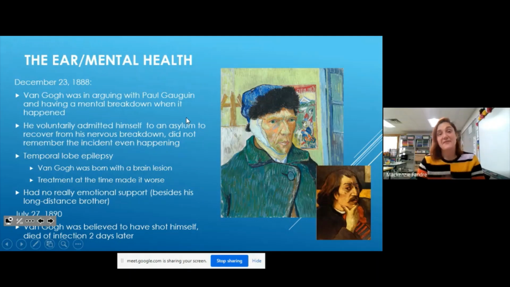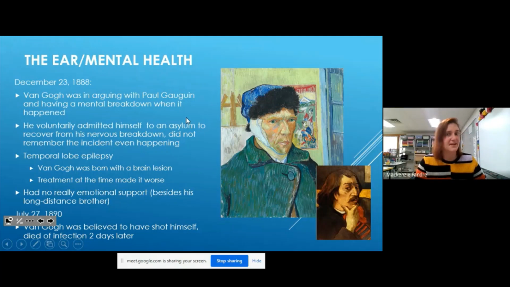Okay. So like I said, Van Gogh didn't really have that. And actually a few years after this ear incident, he was shot and he died of an infection. And some people think he shot himself, and some people thought he was accidentally shot while he was out painting. They never found a weapon, so we really can't confirm or deny how or what happened, but he passed away from a gunshot wound, which is kind of sad. So he lived kind of a sad life. He just wanted to paint these beautiful, colorful things in this kind of dark mind that he had. He was really troubled, and he wanted to make it better through his paintings, but wasn't really appreciated during his time.